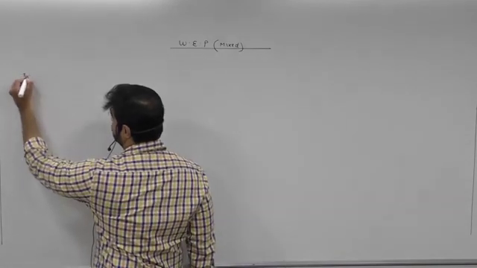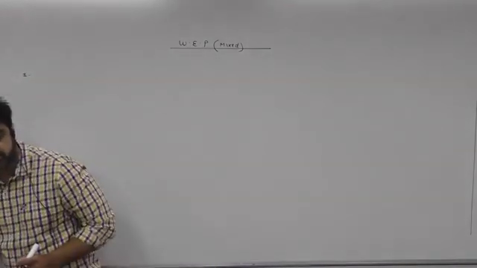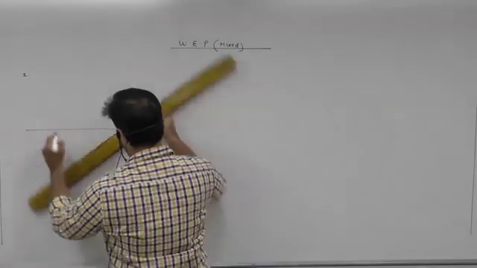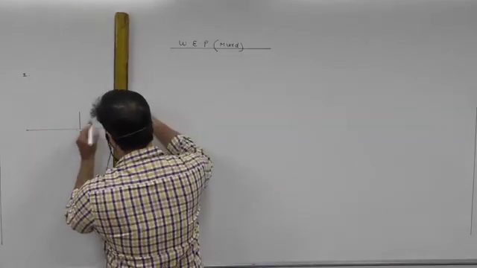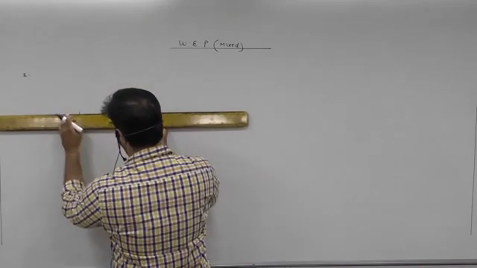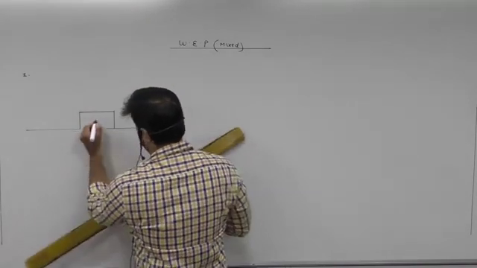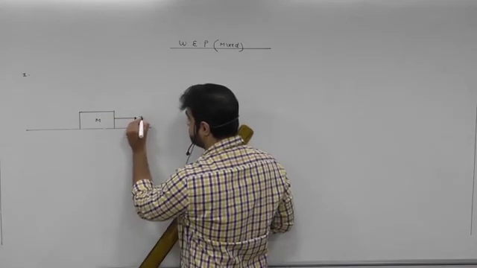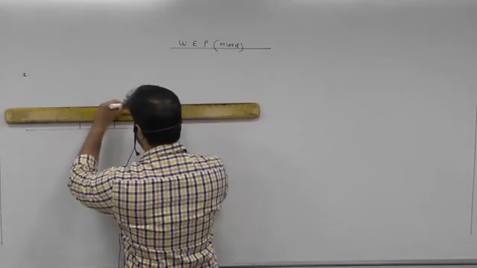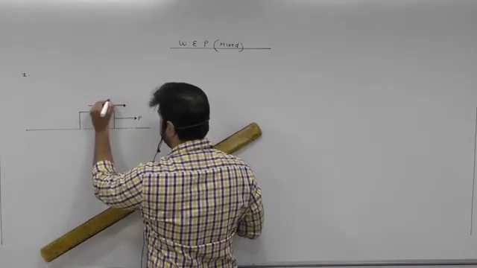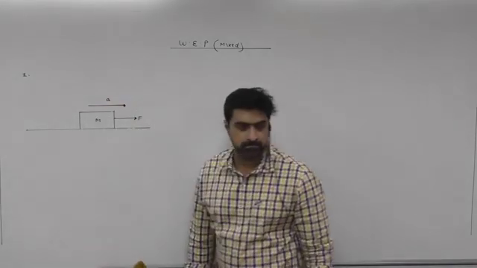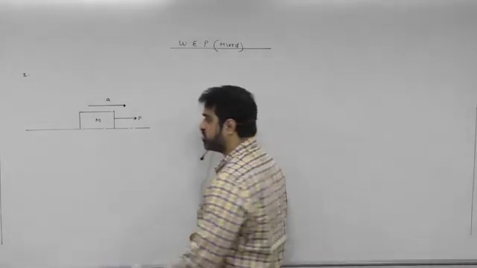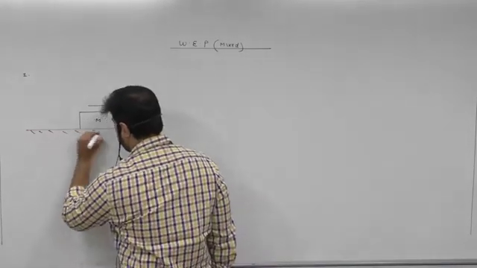That means they are asking you about instantaneous power, right? Look at this question. There's a block of mass m and we apply a constant horizontal force F. It starts accelerating and it is on a rough horizontal surface.